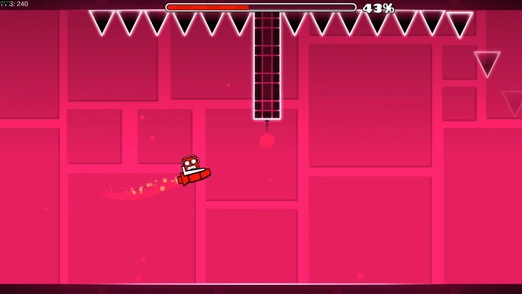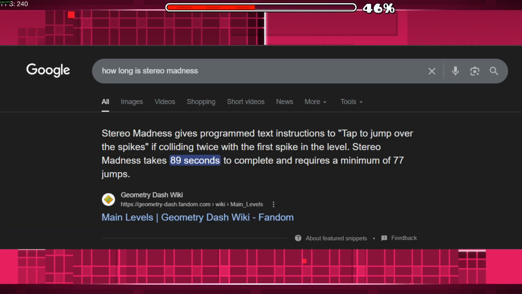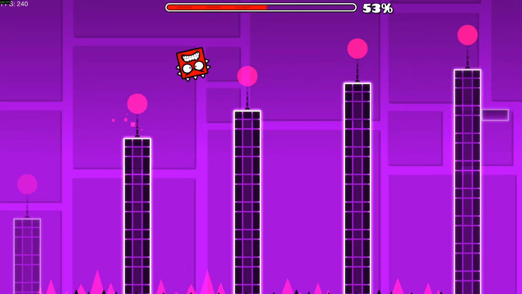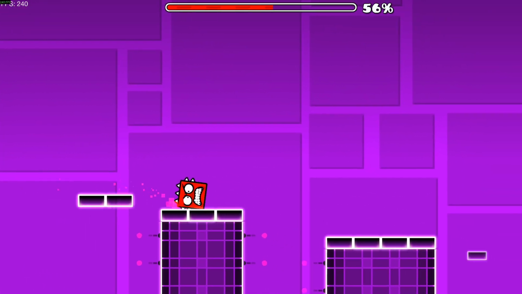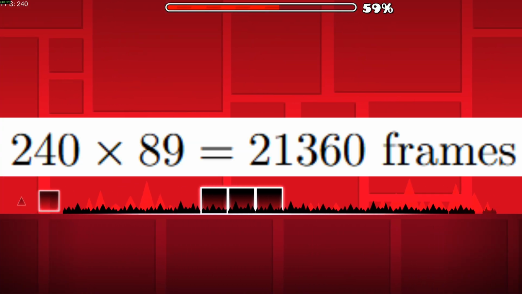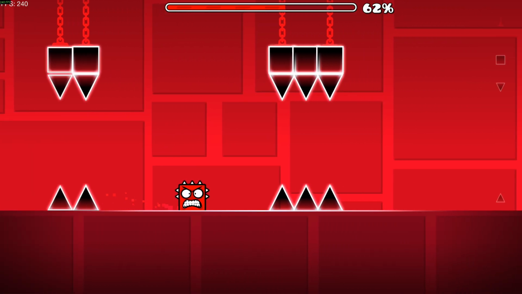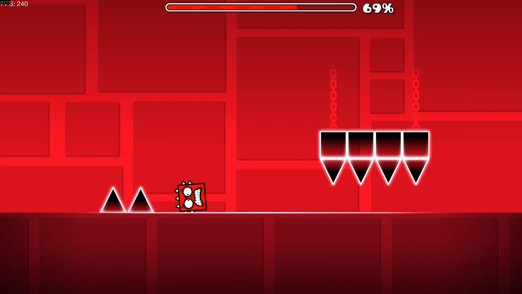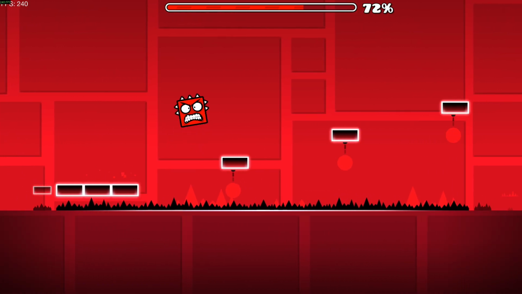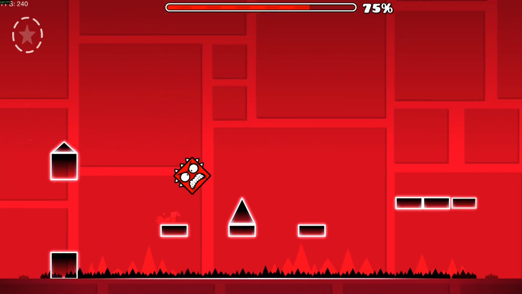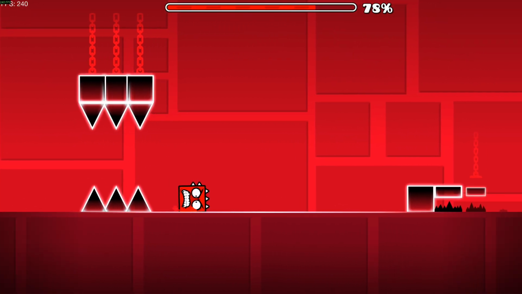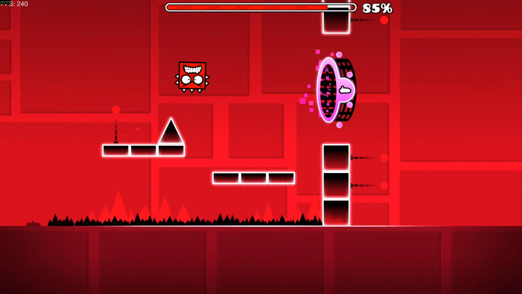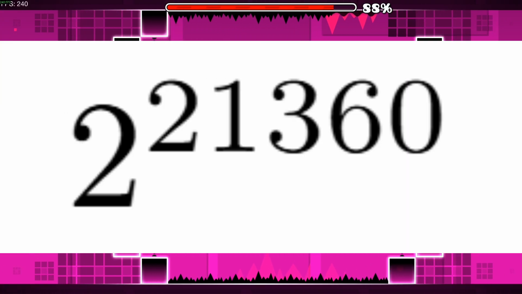So, according to Google, Stereo Madness is 89 seconds long, and Geometry Dash runs at 240 FPS, so the total number of frames in the level is 240 times 89, which is 21,360 frames. That's 21,360 individual moments where a click could happen, and every single frame is a decision point for the monkey. Click or don't click. So each monkey generates its own sequence of 21,360 binary digits. If each frame has two possibilities, click or don't click, there are 2 to the power of 21,360 different